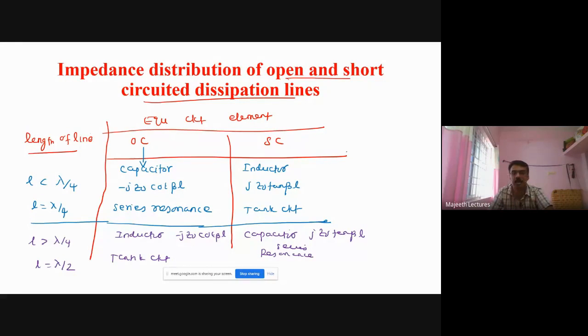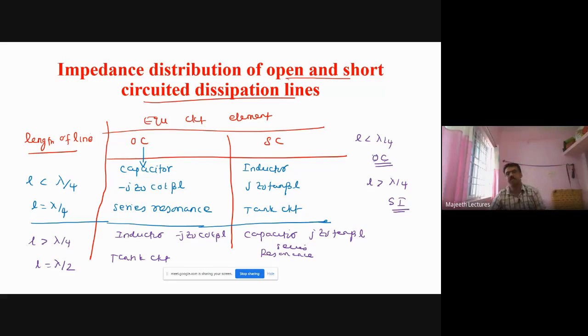So how to remember: for length less than lambda by 4, we can call it OCC, for open circuit capacitor. For length greater than lambda by 4, short circuit inductor.